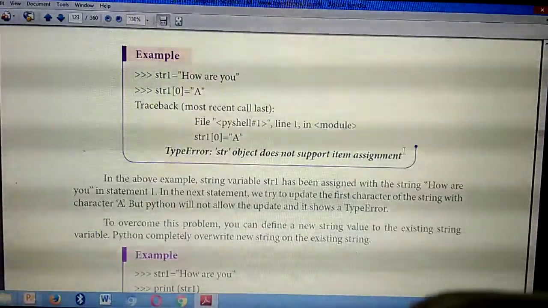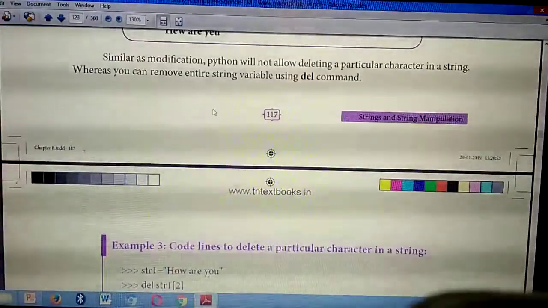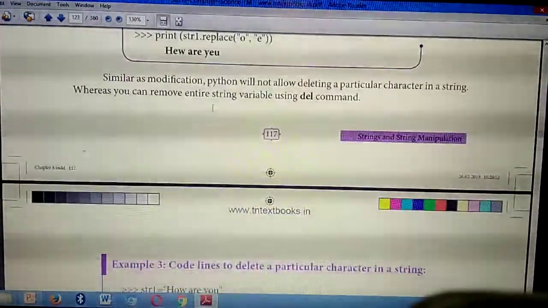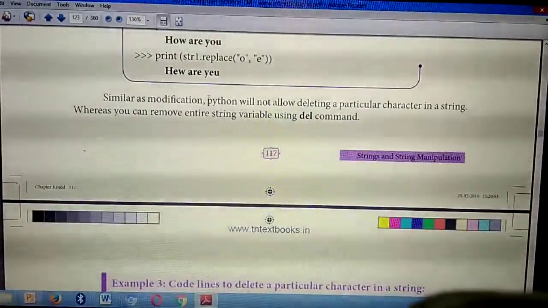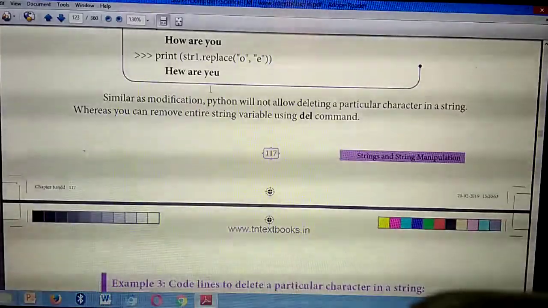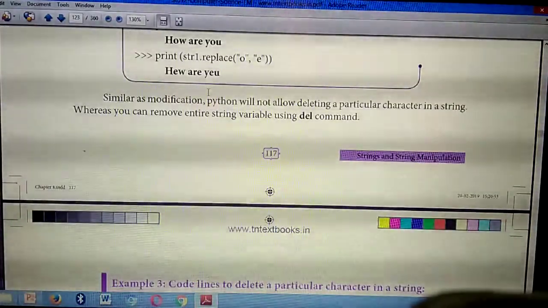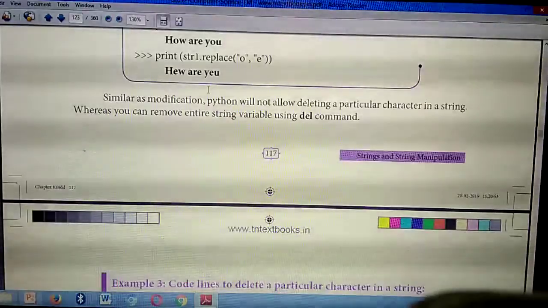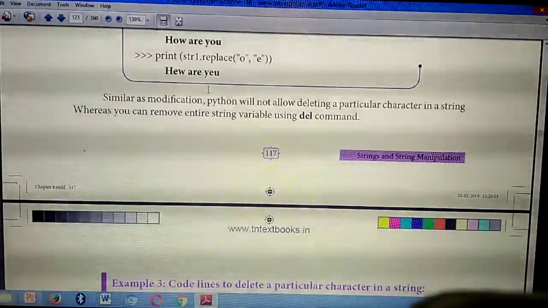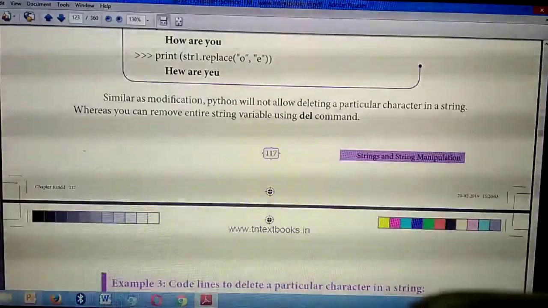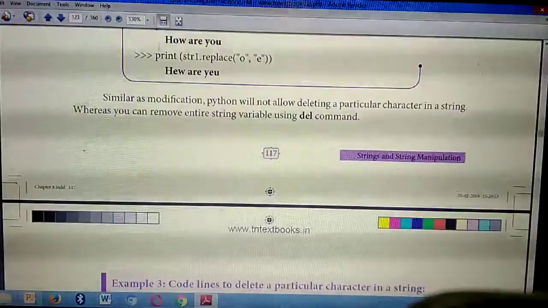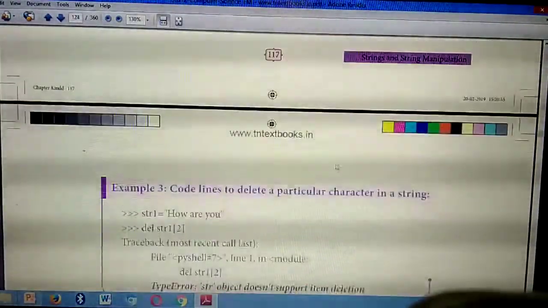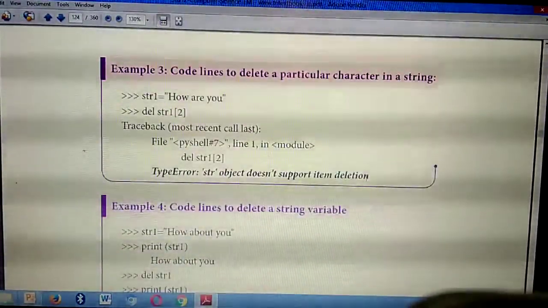Then the third question, how will you delete a string in Python? Take page number 117, the next page. Have you all seen? Python will not allow deleting a particular string. From here, Python will not allow deleting, till the first example, item deletion not supported.